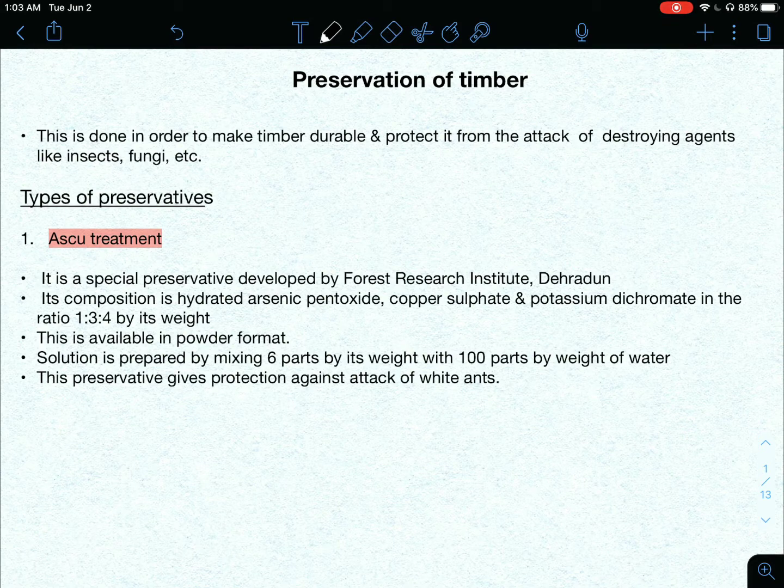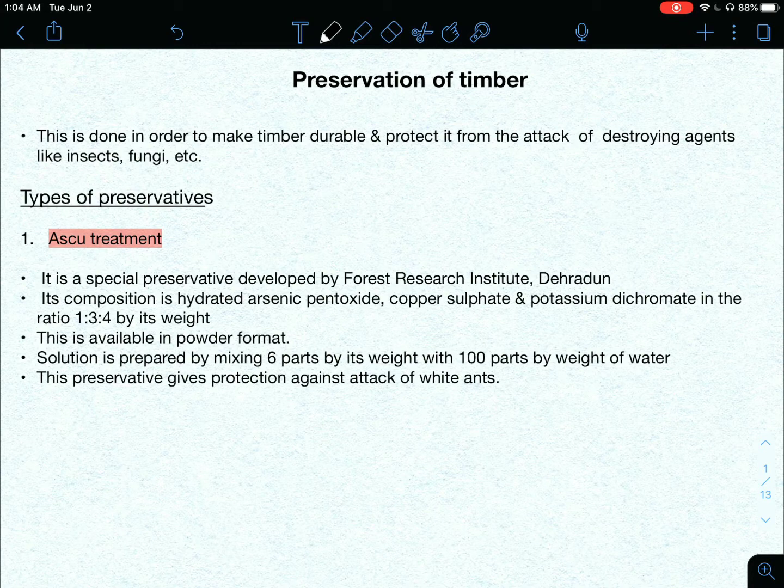Preservation of timber. We have to preserve timber in order to make it durable and protect it from attack of destroying agents like fungi, insects, etc. So we are going to discuss various types of preservatives. As the video progresses, I will tell you important points which are mainly asked in exams.